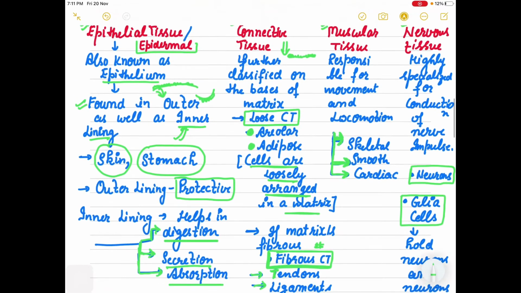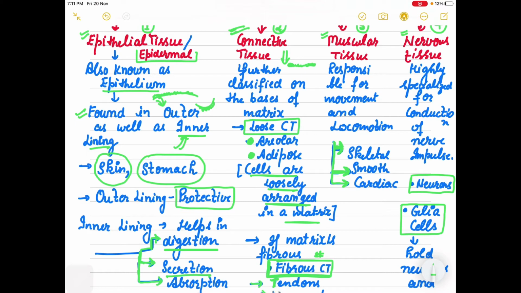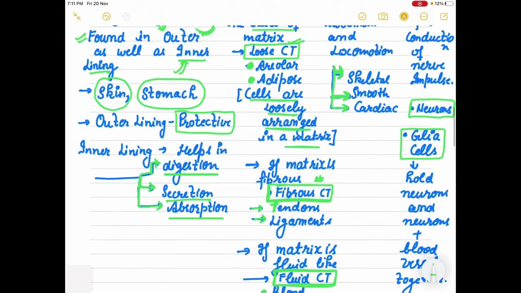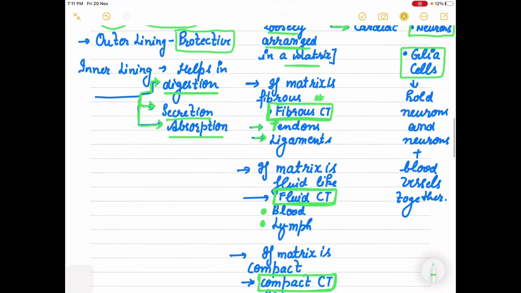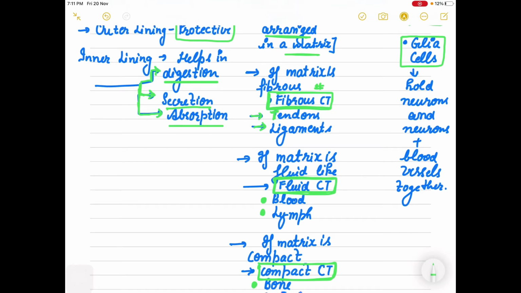One more time, connective tissue is further classified depending on how the cells are arranged in the base, in the matrix. If they are loosely arranged, we discuss areolar and adipose. If they are fibrous, we discuss tendons and ligaments. If they are fluid, water like, we discuss blood and lymph.